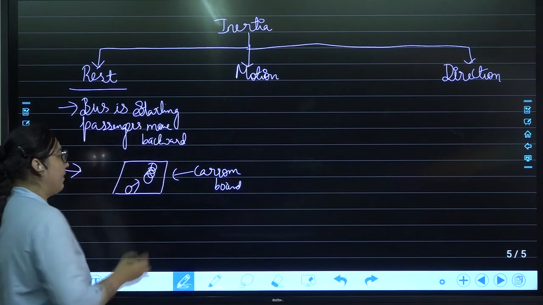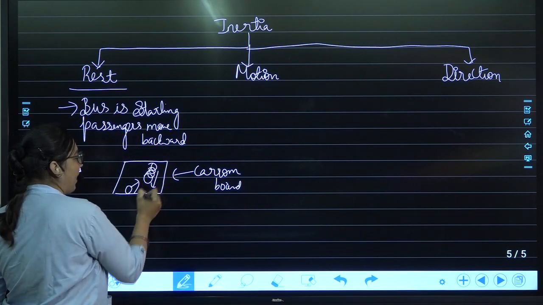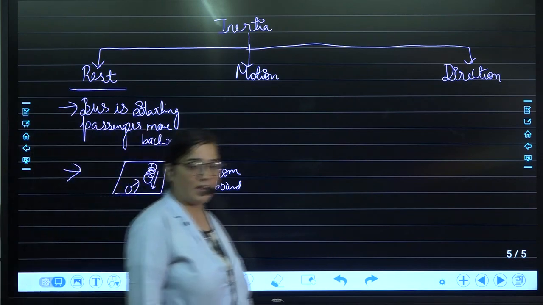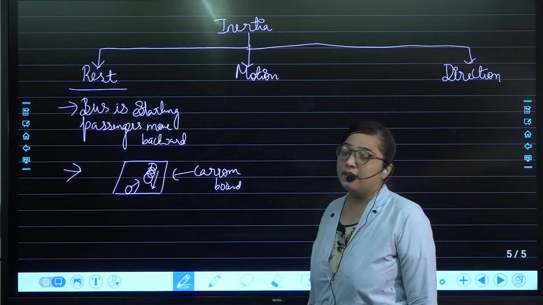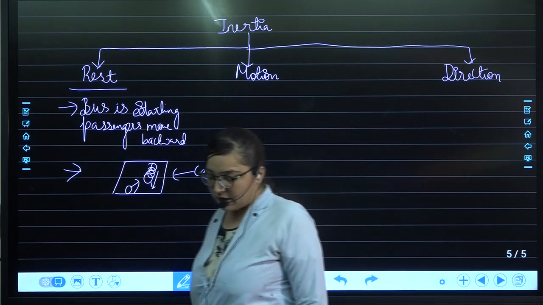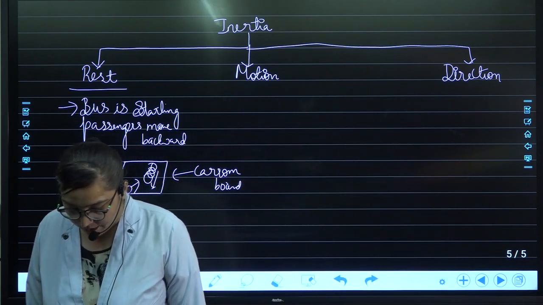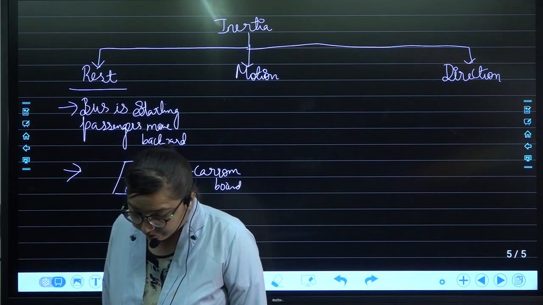If we hit it, the one which is at the top will again come back at the bottom. It will not move away anywhere. Why? Again, the concept responsible over here is the inertia of rest.